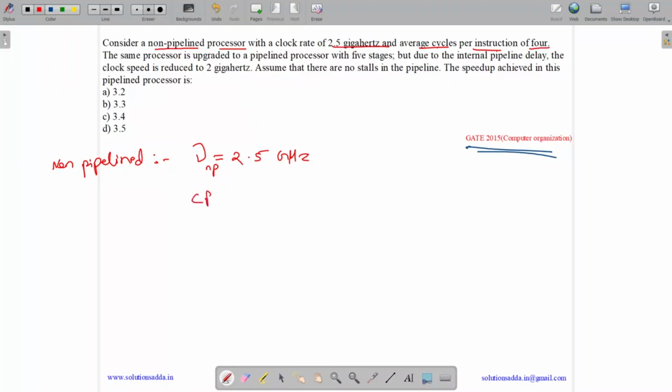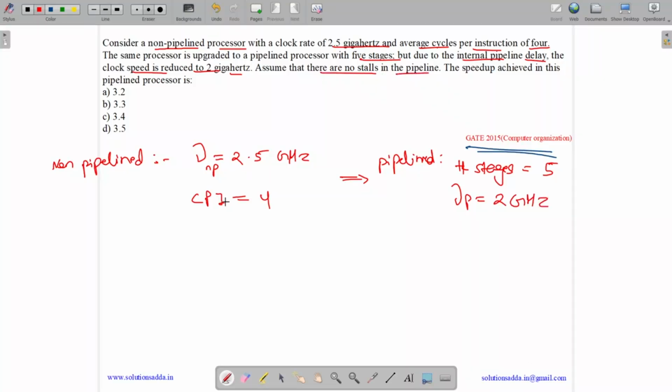So what are the number of clock cycles per instruction here? There are 4. The same processor is upgraded to a pipelined processor. Now we have a pipelined version of the same processor with 5 stages. So number of stages equals 5. But due to internal pipeline delay, the clock speed is reduced to 2 gigahertz. So frequency of the pipeline processor is 2 gigahertz. Also there are no stalls in the pipeline.